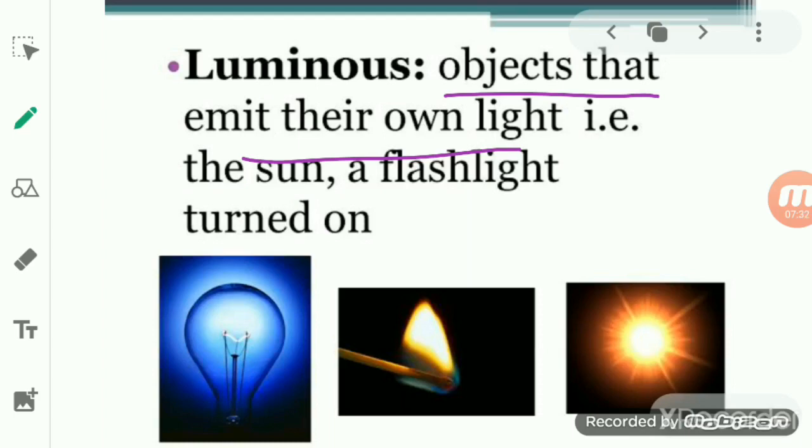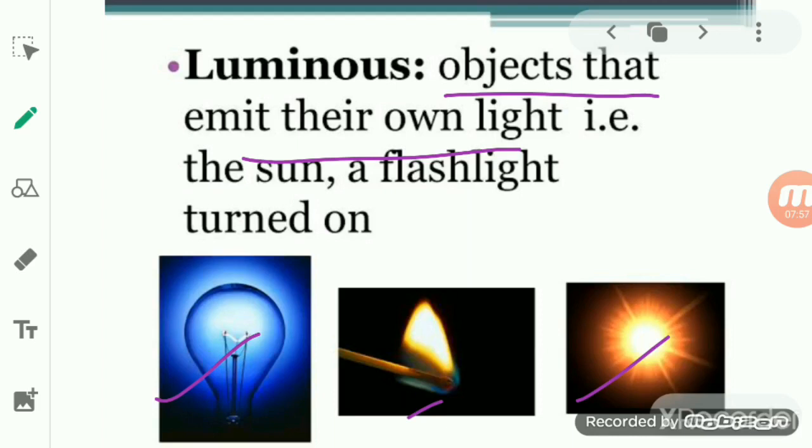Here the examples are an electric bulb or a burning candle or the sun, a star, a television screen or a firefly. So these are all luminous objects. Now see here, we do not categorize them into natural or man-made.